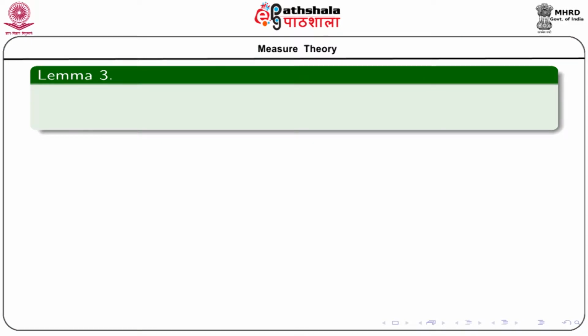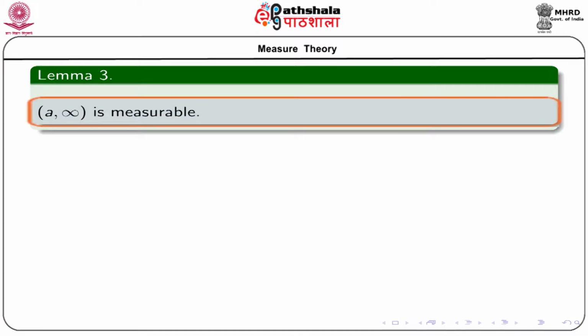We start with this lemma. We want to prove that the open interval (a, infinity) is measurable. Now, we will use the definition of measurability to prove this assertion.